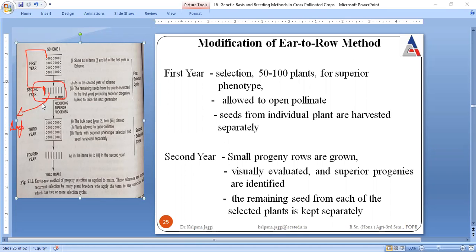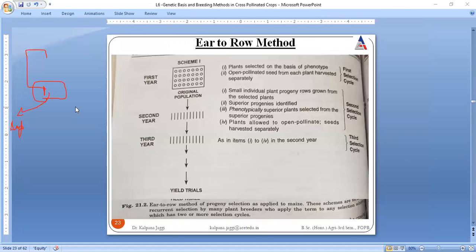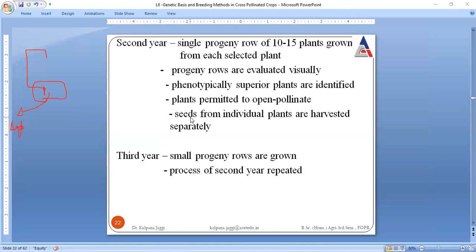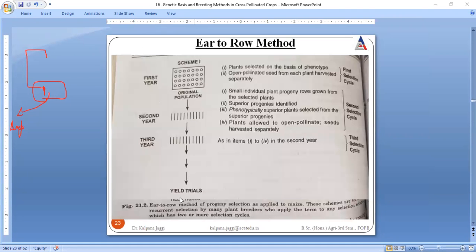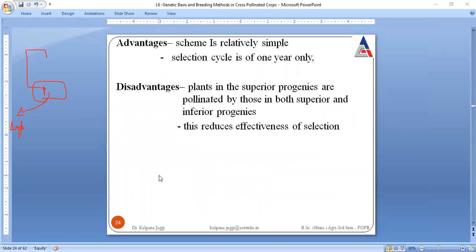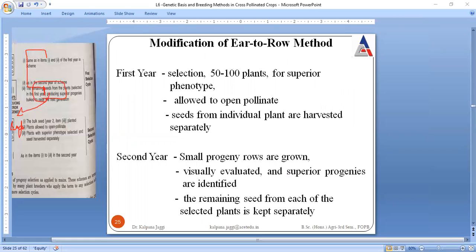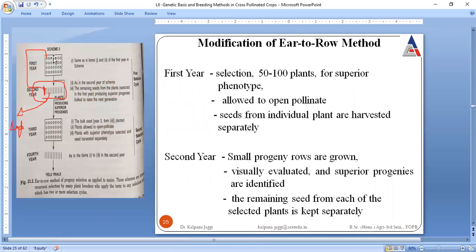This is a modification, because see what we were doing in the last case. In the ear to row method, yield trials were being conducted at the end. But here, yield trials are conducted immediately, after the very first year only. Then superior varieties are produced, then again yield trials are conducted, right?